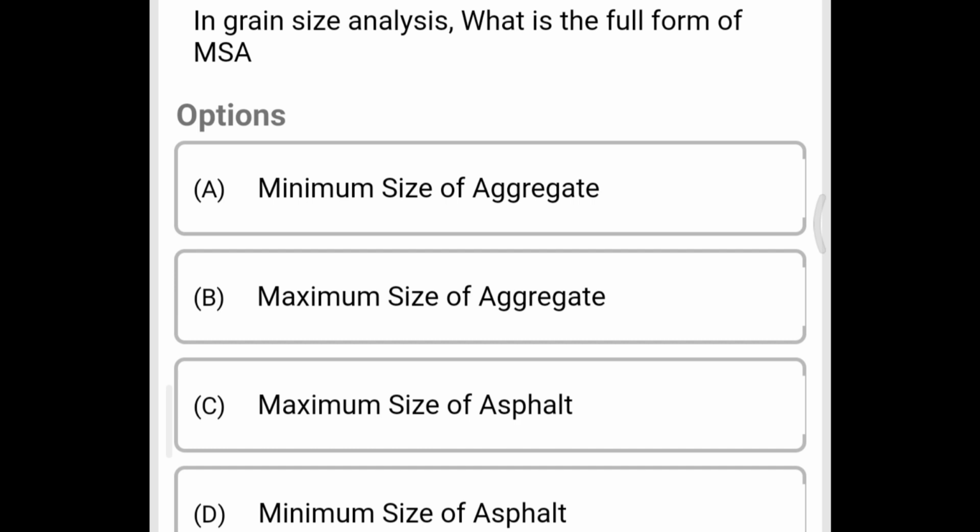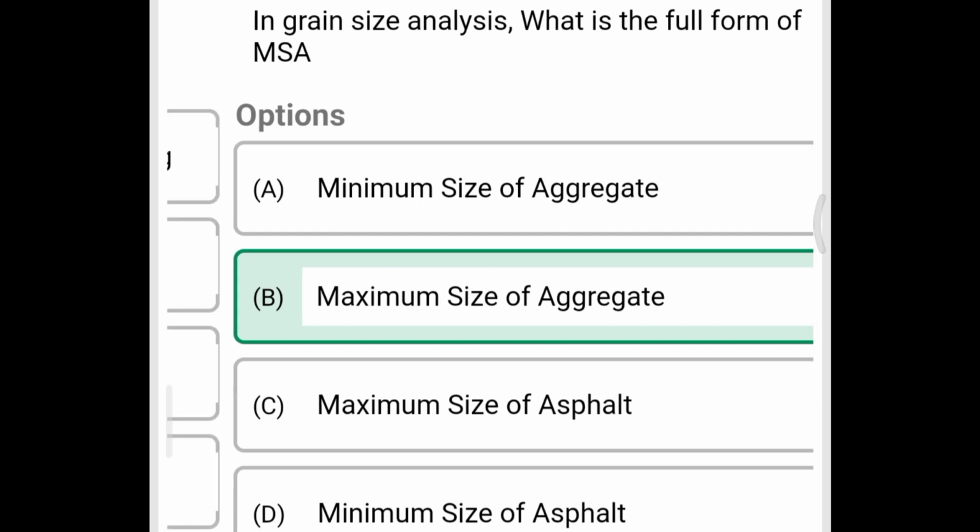Next question, in grain size analysis, what is the full form of MSA? Option A minimum size of aggregate, option B maximum size of aggregate, option C maximum size of asphalt, option D minimum size of asphalt. The correct answer is option B, maximum size of aggregate.